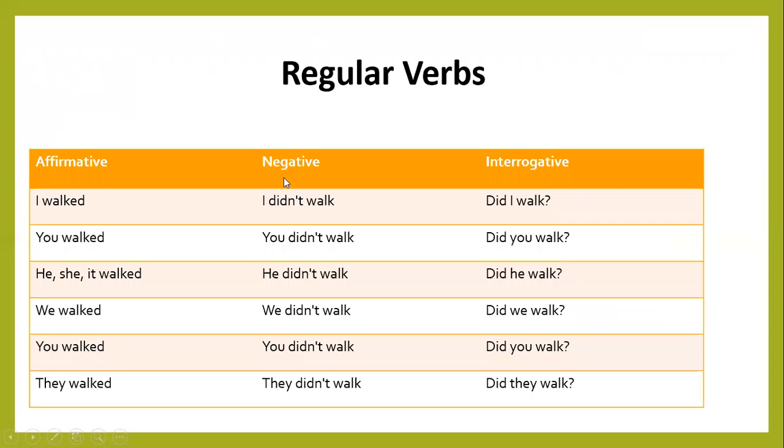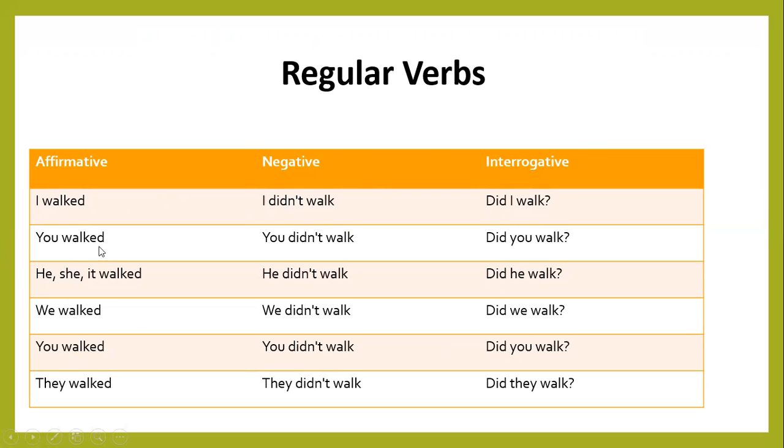Okay, the next is irregular verbs. In this section, you have a clear concept of affirmative, negative, and interrogative. So, I walk, I didn't walk, did I walk? Affirmative means a simple statement, negative is the negative statement, and interrogative means a question type, starting from helping verbs.